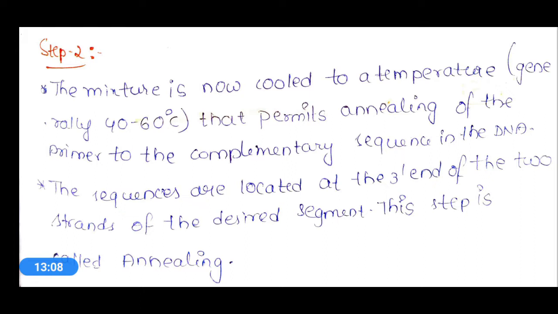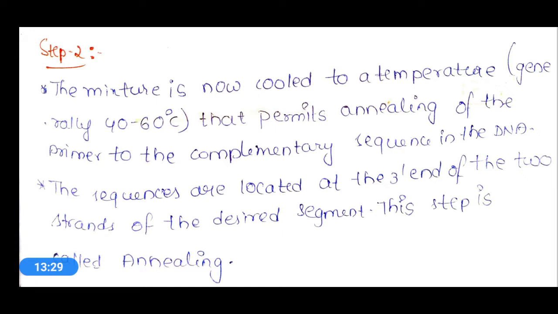At high temperatures this DNA will denature further, so to avoid that, we should reduce the temperature and cool the reaction mixture, maintaining it at 40 to 60 degrees centigrade.